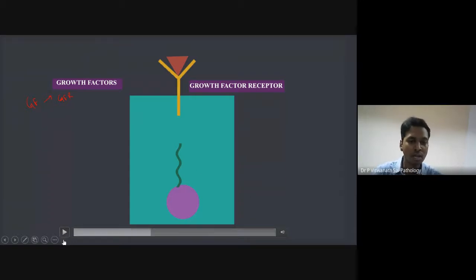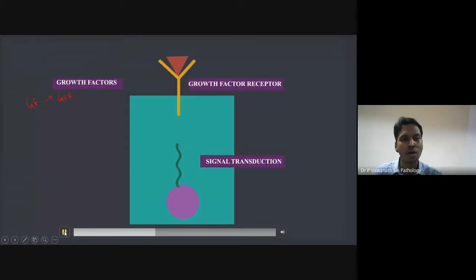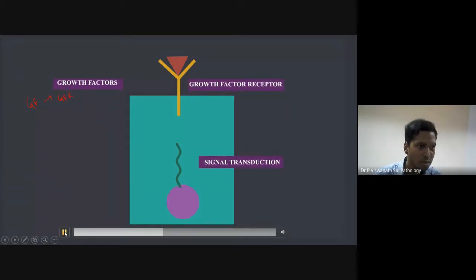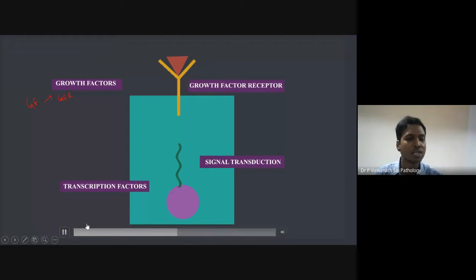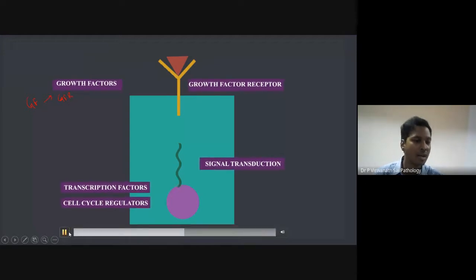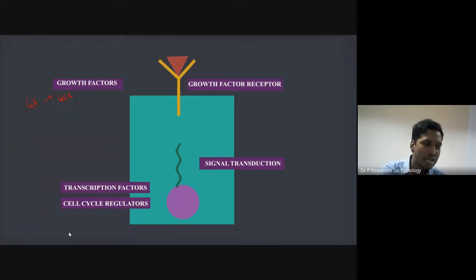Now, whatever signal has gone, we'll call it signal transduction. So now our signal transduction is ready. It will go to the nucleus, and there it will activate a few things such as transcription factors and cell cycle regulators. Transcription factors will produce a lot of proteins that are required for division, and these transcription factors and the cell cycle regulators allow the cell to move into division.